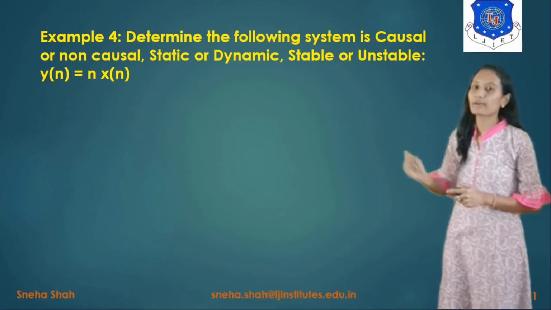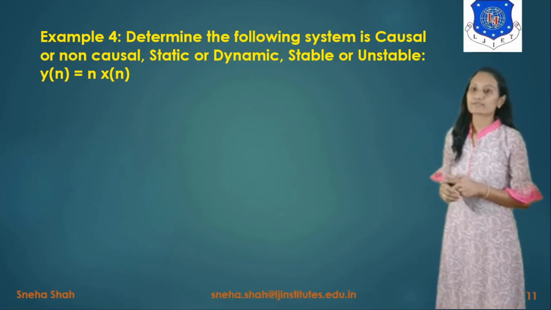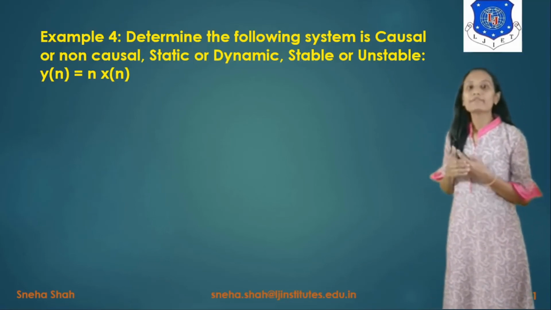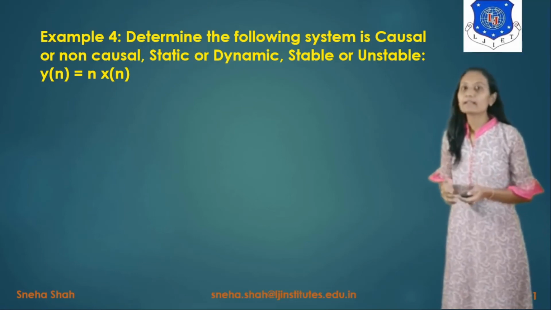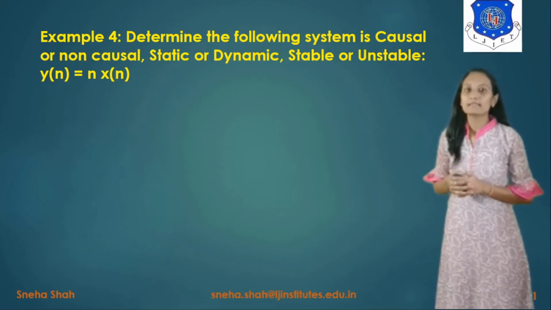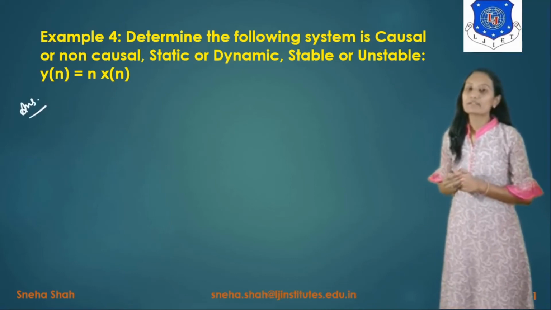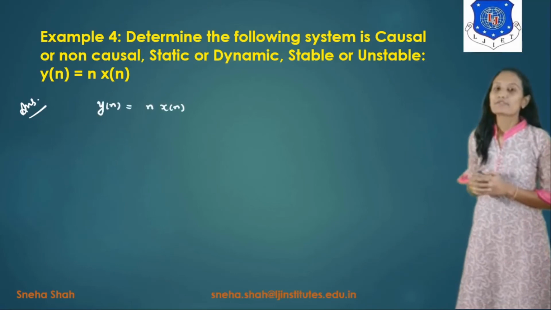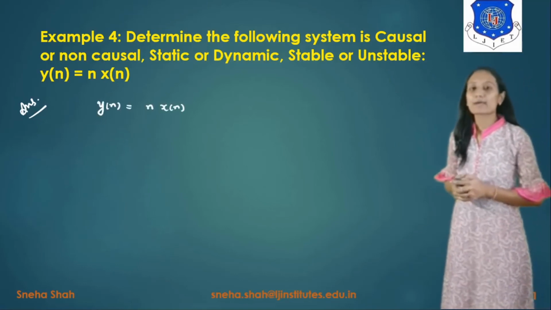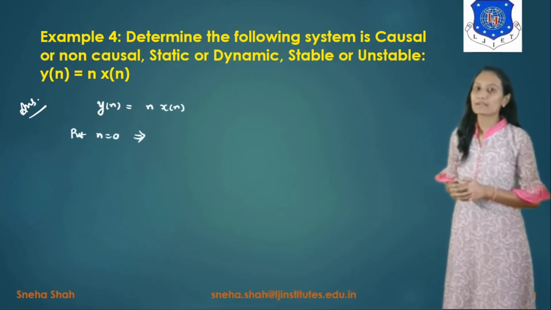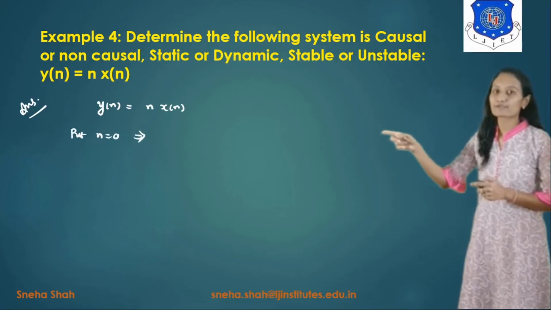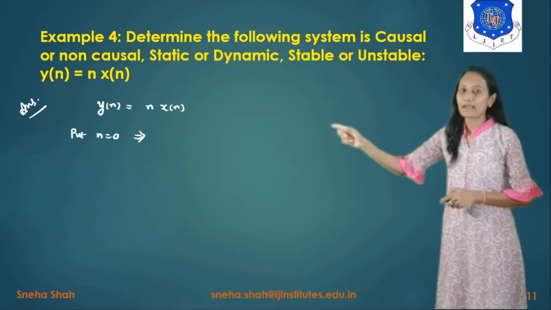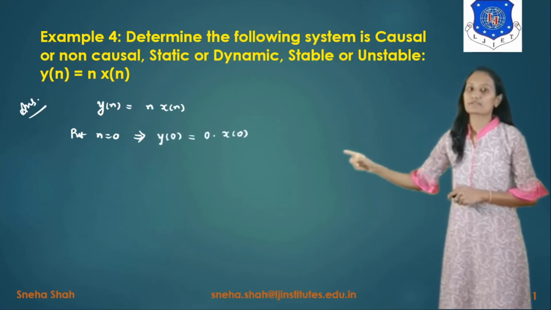For that, y of n equals n into x of n. Here a discrete time system is given to you. We will solve the example similar to the continuous time signal. First of all we will solve for the causal system. So we take y of n equals n into x of n. In this equation we take n equals 0, so the term will be y of 0 equals 0 into x of 0.